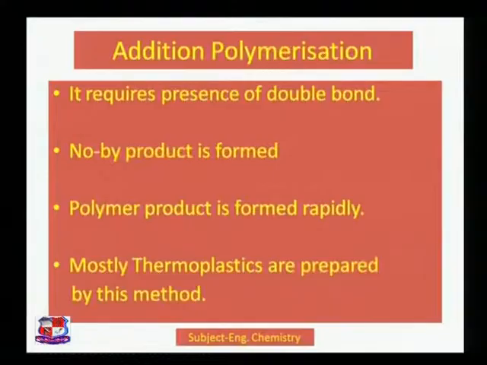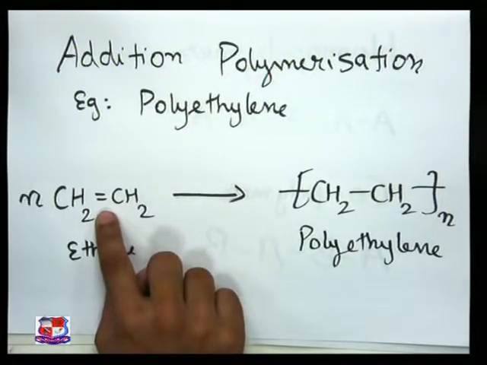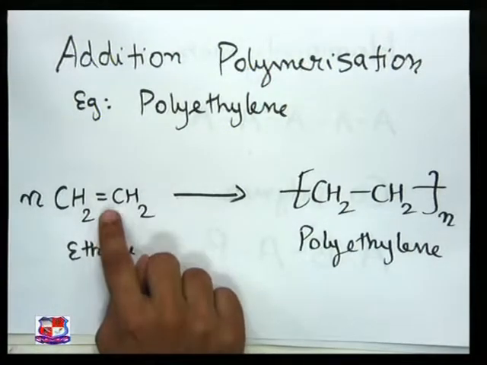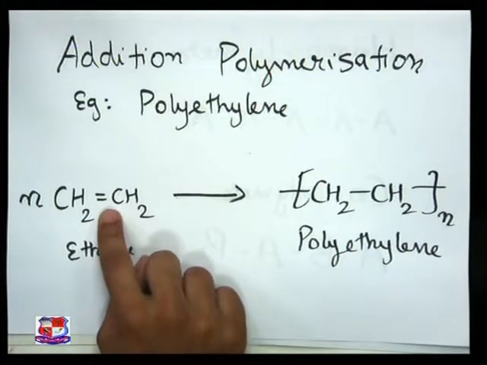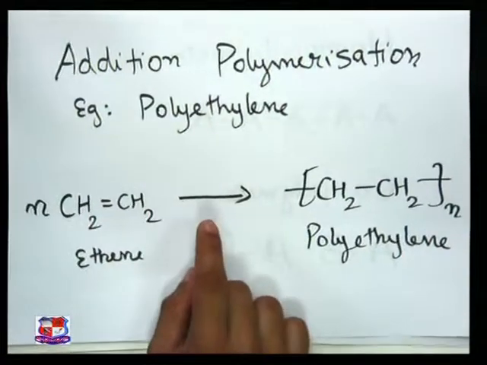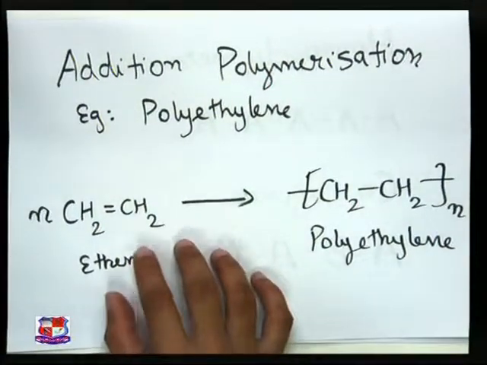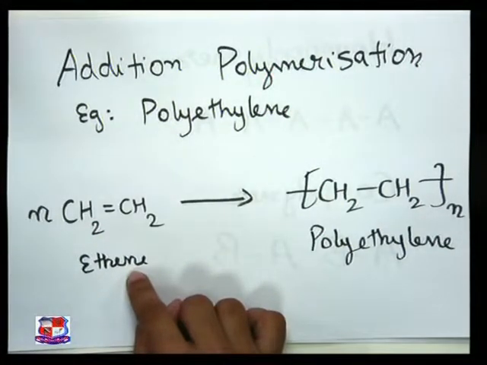Let us see the speciality. The first thing is that it requires the presence of a double bond. Now look at the addition polymerization reaction that I had shown you. It requires the presence of a double bond. So whenever we want to do addition polymerization, we need the double bond in the structure of that particular monomer. Then only we can carry out this process. The second thing is that these molecules keep on adding continuously. There is no byproduct formed in the reaction. It is a simple addition reaction. So here there is no byproduct formation like water or any other small molecule.